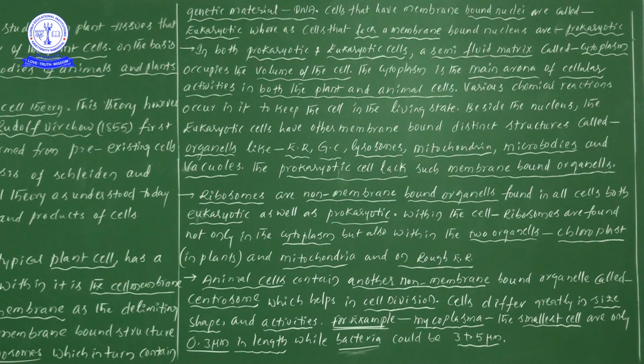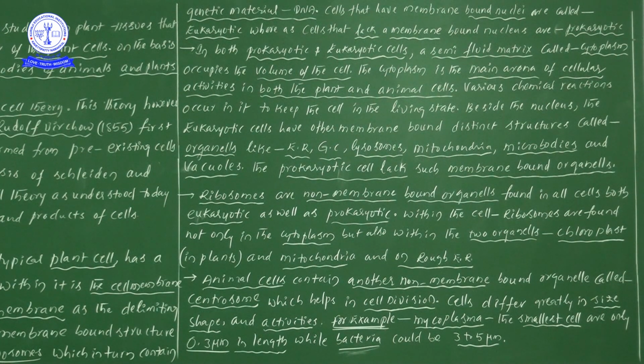Now one point let me highlight: ribosomes are present in both prokaryotes and eukaryotes. Next, these ribosomes are not only present in the cytoplasm but also in the chloroplast as well as mitochondria. Chloroplast is present in plants because chloroplast absorbs sunlight and helps in the process of photosynthesis. In the photosynthesis chapter, I'll explain the entire information regarding the chloroplast.